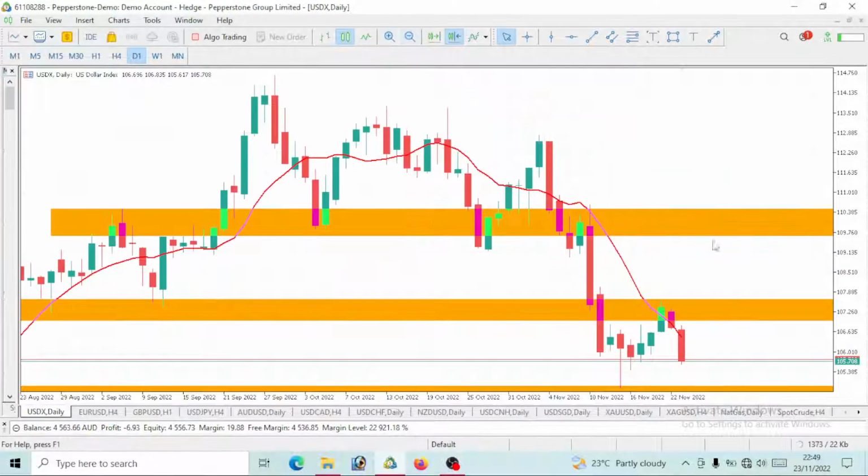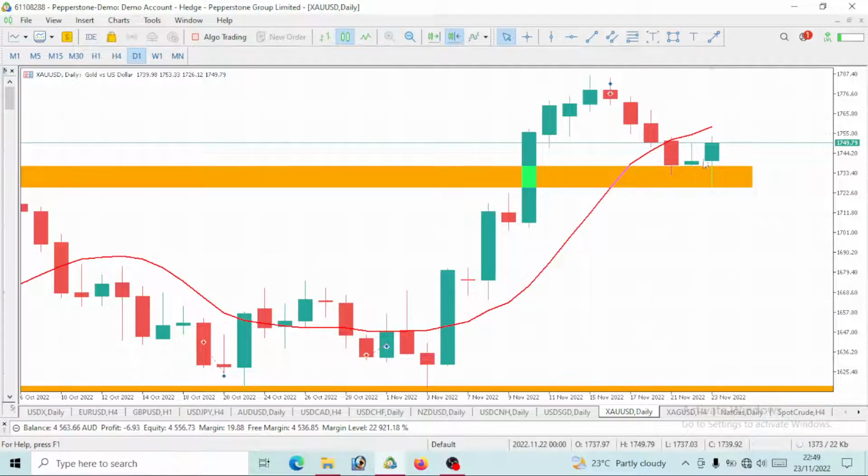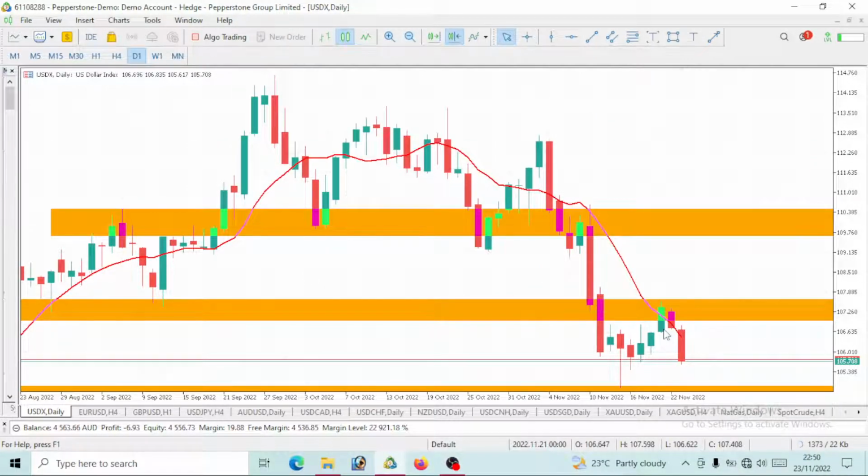You can see that these 2 days, yesterday and today, we opened and closed bearish. Notice the previous 3 days ago, we had a bearish move on gold, and we had a bullish move on this USD index.